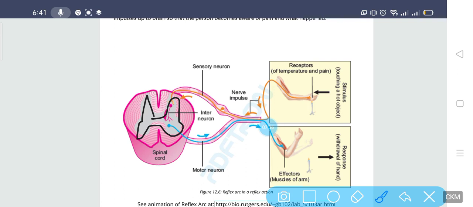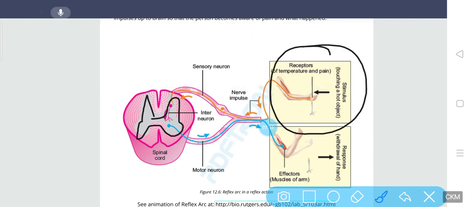Now, students, listen to me very carefully. If you observe the diagram, you will see that a person has touched a hot object. So what is going to happen now? Let's suppose this is a person who touches a hot object, like a candle. The temperature and pain receptors are present in the skin.